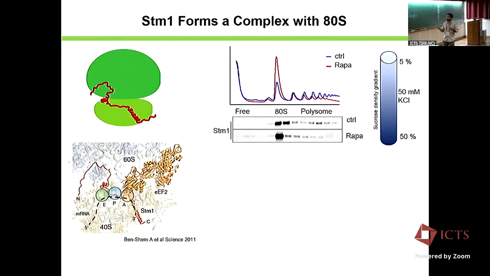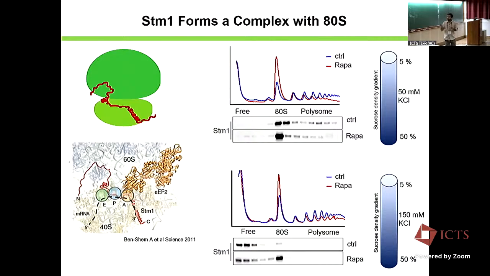But then we realized that it's mainly because of the effect of the sucrose gradient, where we were using 50 millimolar KCl. If you slightly increase the concentration in the sucrose density gradient and run the same lysate, we see that STM1 is not appearing in the polysomes, but is mainly in the free region. A very small proportion in the active condition is present in the ATS population. But upon rapamycin, you see this accumulation in the ATS population. Now it makes more sense that upon translation inhibition, this ATS complex stabilized by STM1 is accumulated.